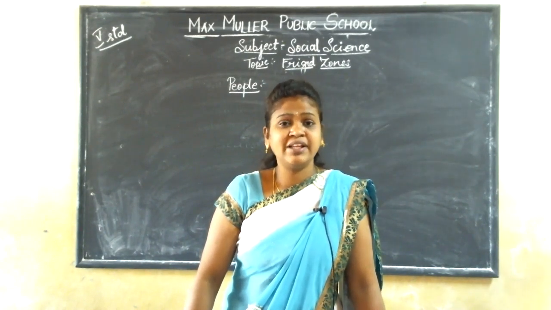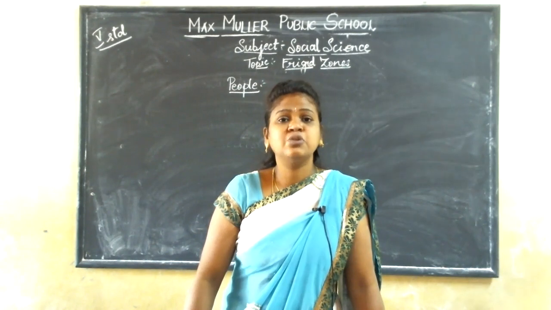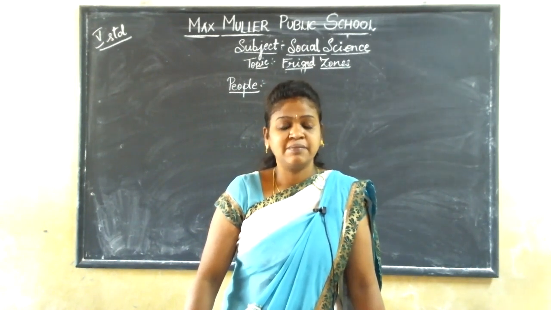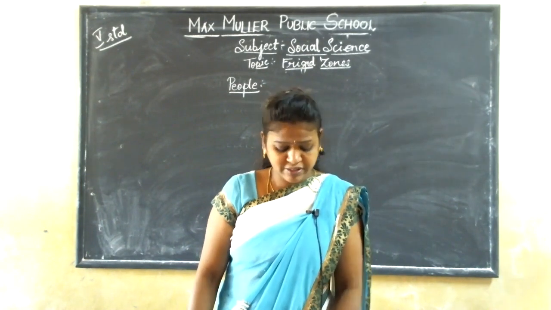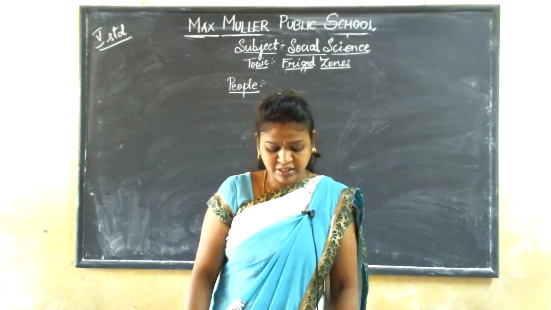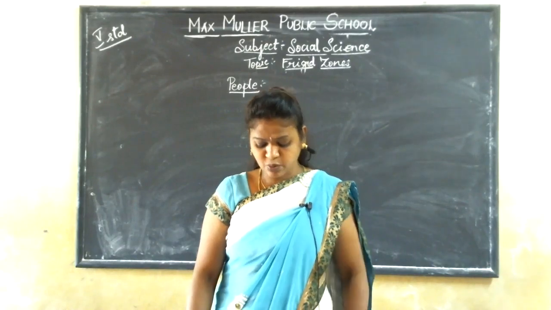So we just learned the different types of tribes who are living in the equatorial forest. We learned many names like Pygmies, Hubus, Dayaks, Yanomani. What are the names?